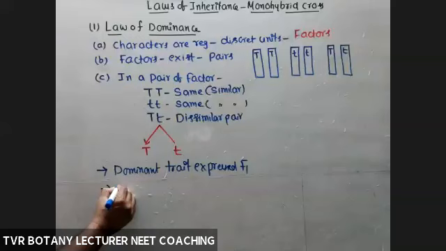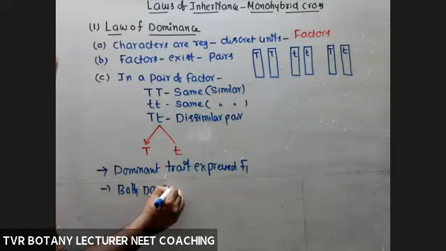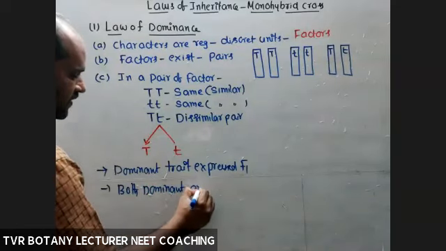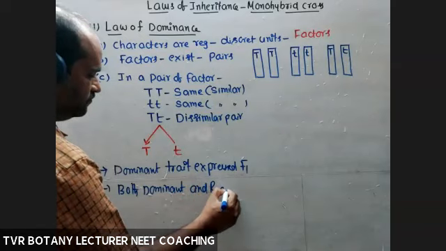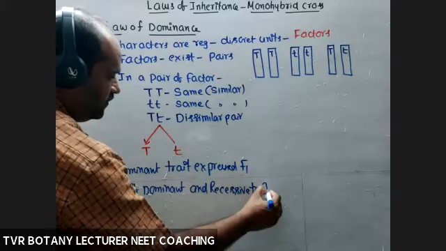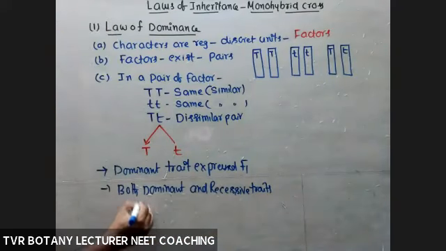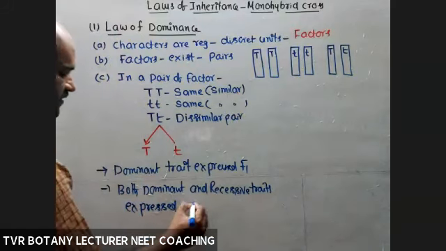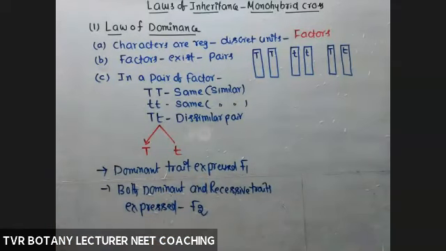Next, both dominant and recessive traits are expressed in the F2 generation. In the F2 generation, the recessive trait, which is not expressed in F1, is expressed in F2.